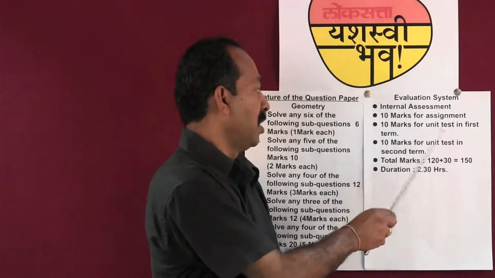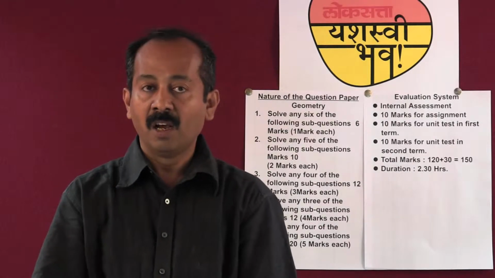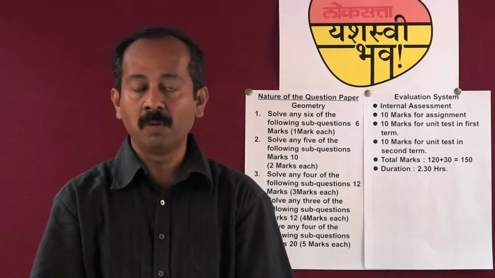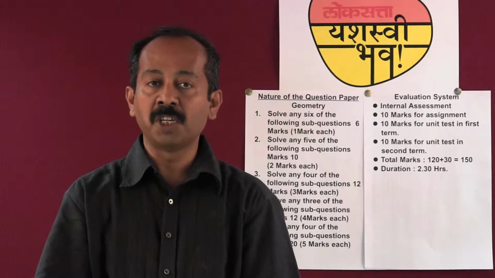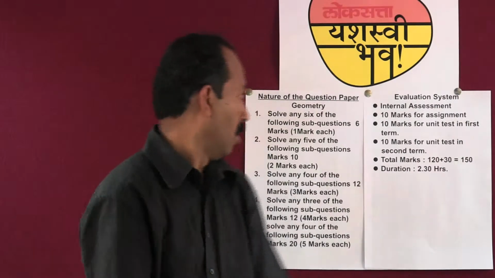10 marks for unit test in first term. In the first term, a unit test of 60 marks will be held. For algebra, 30 marks will be there, and for geometry, 30 marks will be there, and marks out of 60 are then converted into marks out of 10.